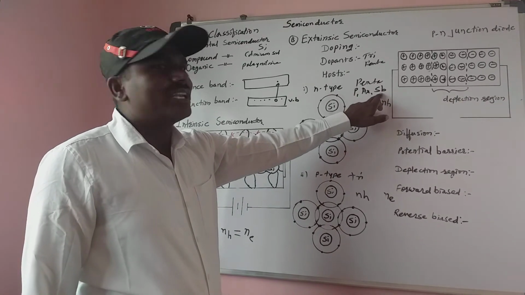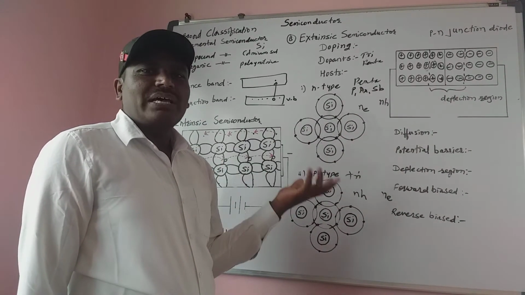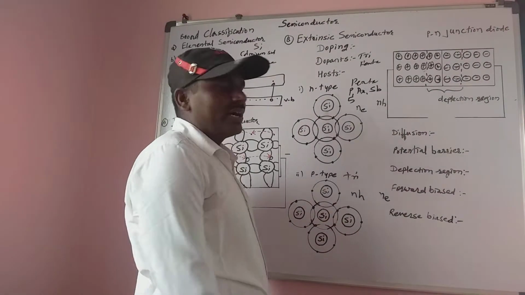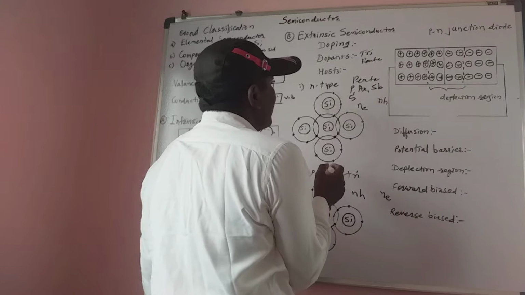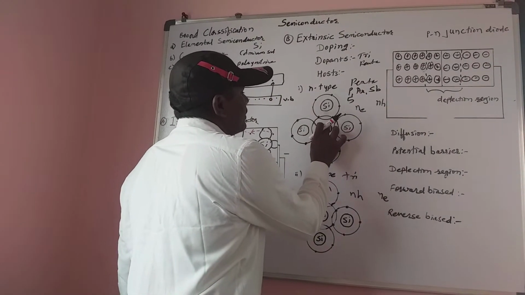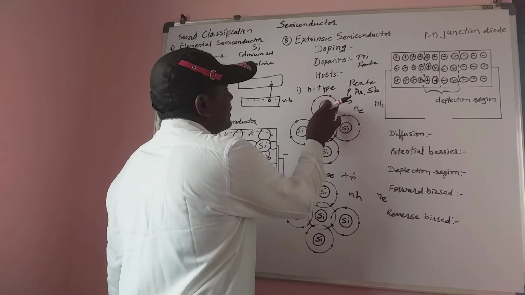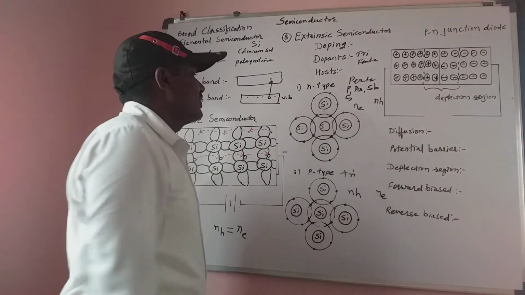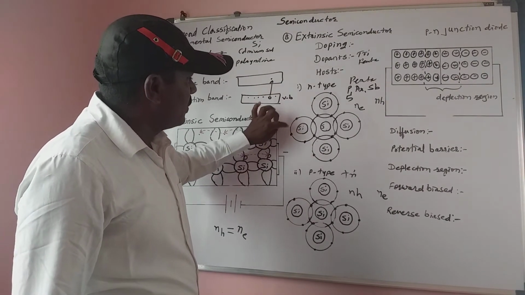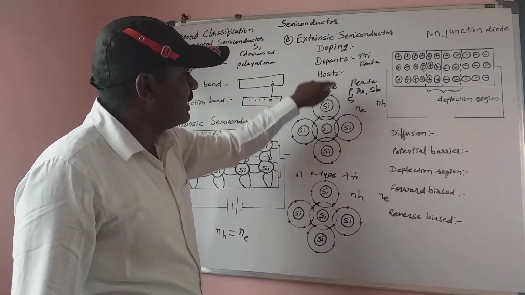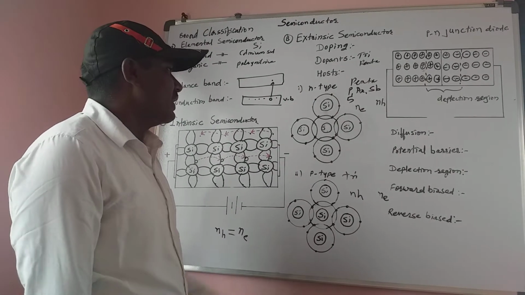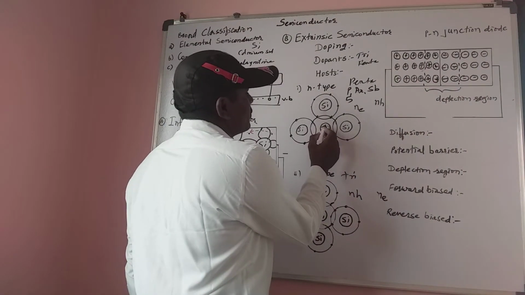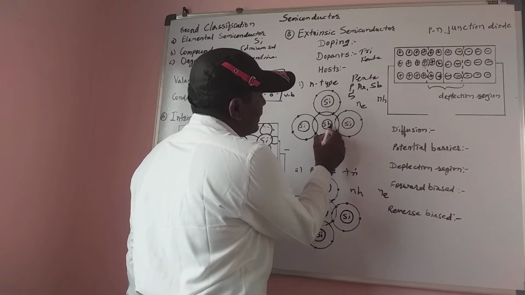Suppose we consider antimony. In the antimony, how many electrons are free? There are 5 electrons present in the pentavalent impurity. And if we consider the silicon semiconductor, how many electrons are in the outermost orbit? 4 electrons, 1, 2, 3, 4, on each silicon atom. And again, instead of silicon, we take antimony, that is Sb.